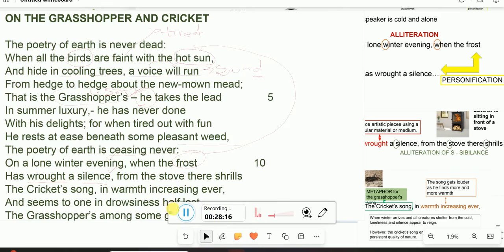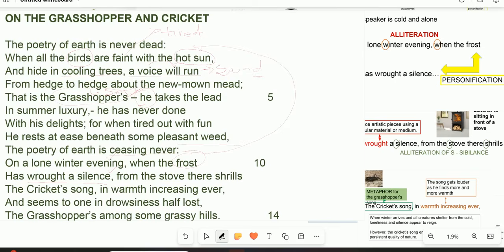But remember, what needs to be sustained from the poem is that the poetry of earth is never dead. Now, we need to find out during winter, how is the poetry of earth never dead? From the stove, remember we are now inside the house. We are no longer outside the house as during summer. It's winter, we are inside the house. There shrills. We come across onomatopoeia, words that represent a sound. There shrills the cricket's song.